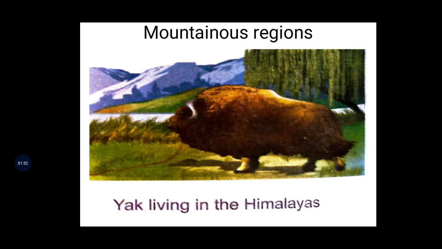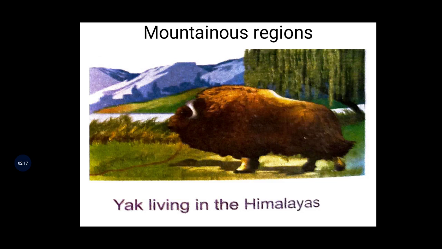The yak is present in the Himalayas only because it is a different kind of animal. Such animals are present there only and not in other areas. It is a special category of animals present only there.